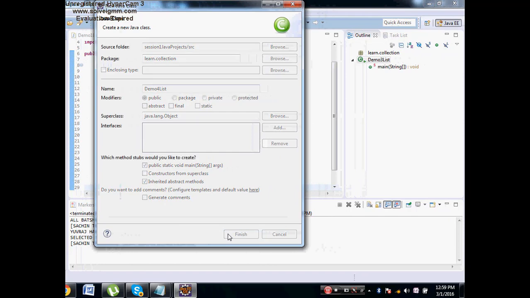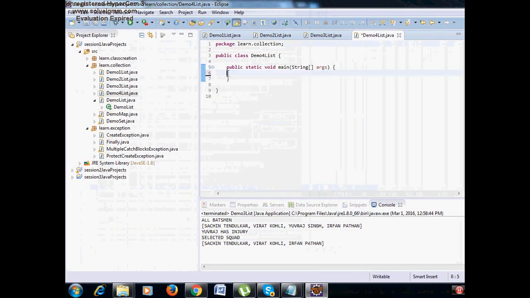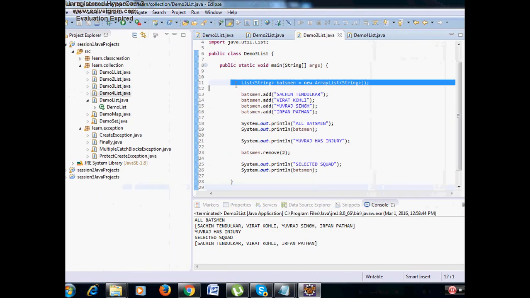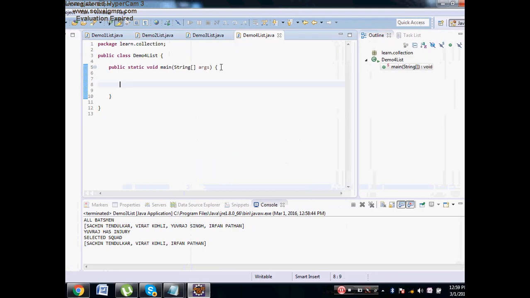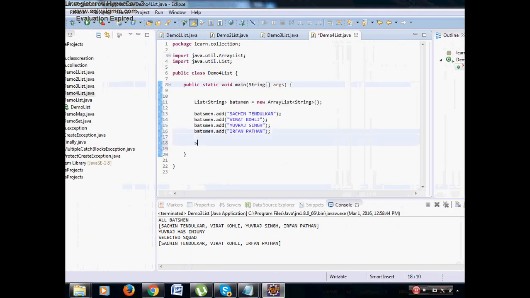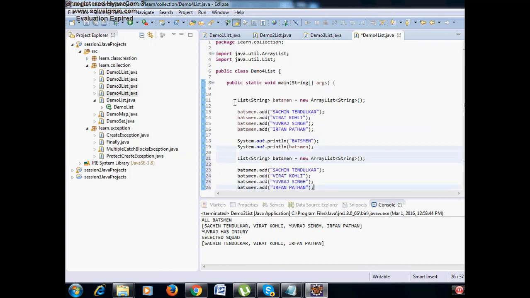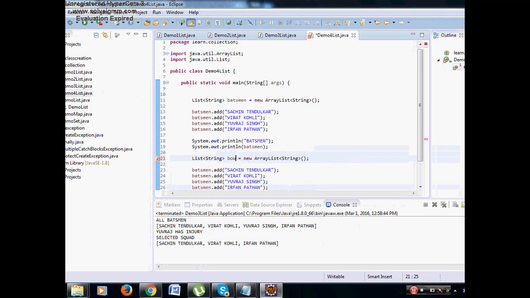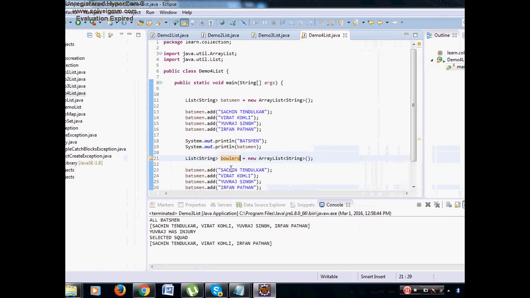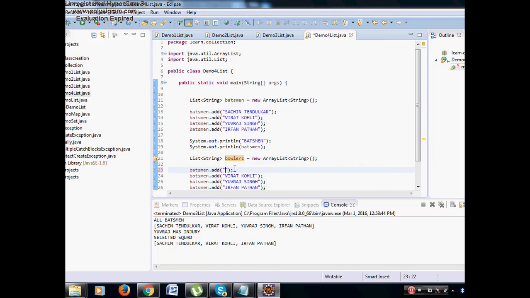Now let us go and say demo 4 of list. Here say we want to form a cricket team. We have a list of batsmen and a list of bowlers. Sys out batsmen. Then we need a list of bowlers. So list of bowlers: Ashish Nehra,